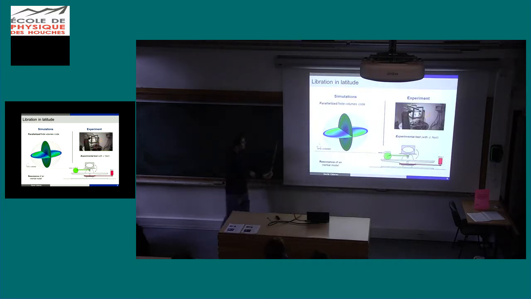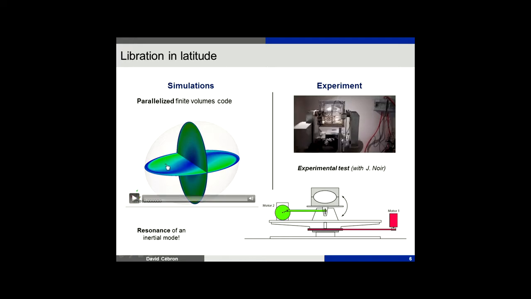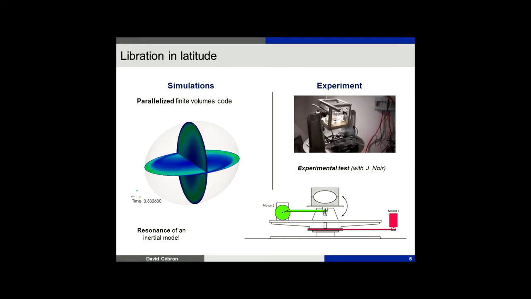Okay, we have a bit the same for libration in latitude. This was libration in longitude. So this is the experiment. So you see that it is exactly what I've shown you yesterday. You've got a turntable, you've got an oscillating container, and you've got this oscillation in latitude. And you can do as well the simulation, and you see that you've got a resonance of